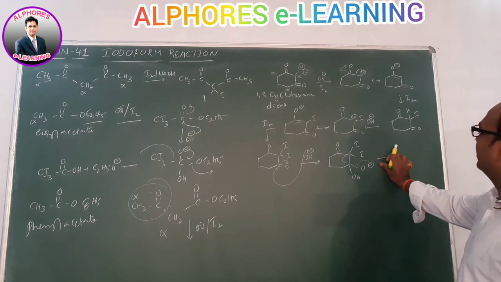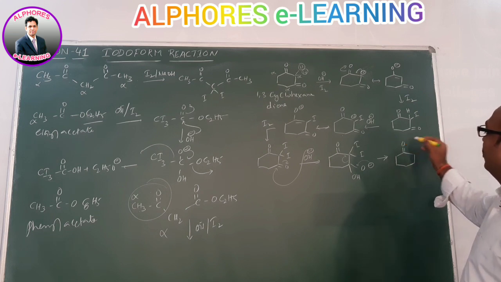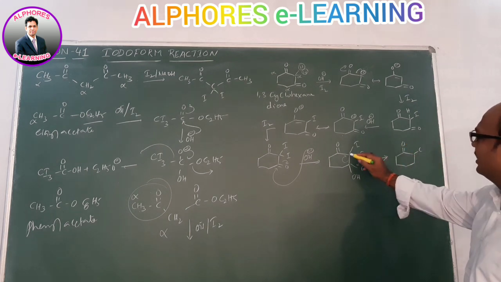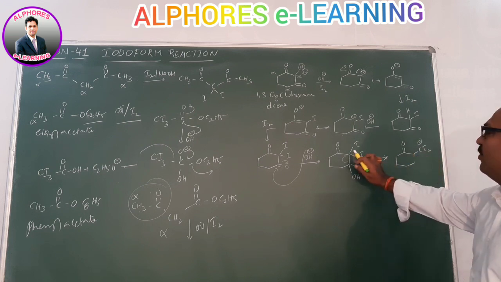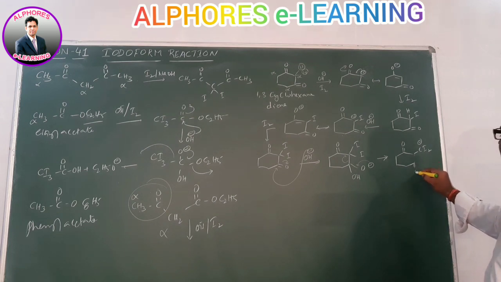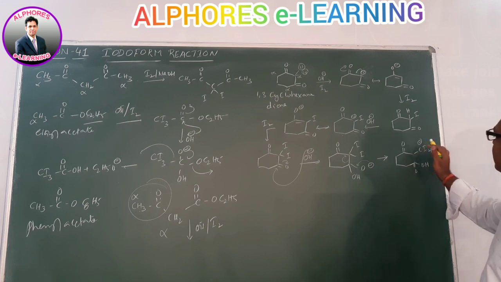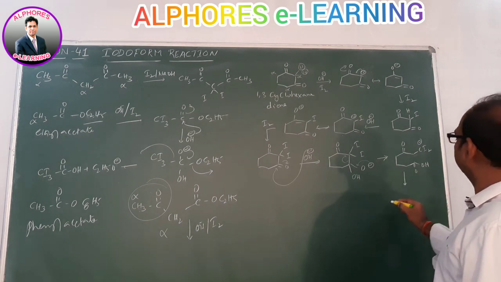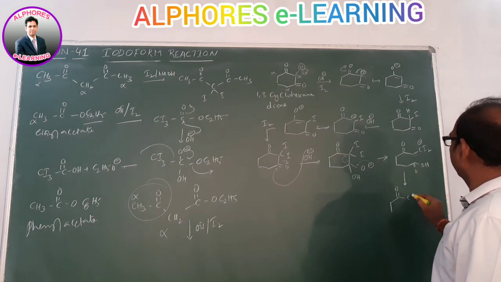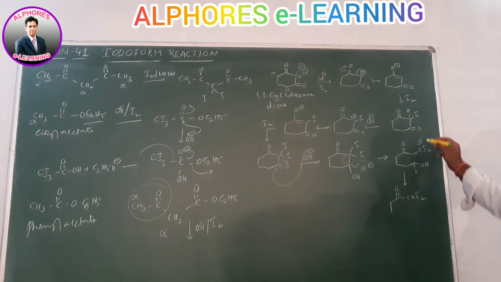Then we get C=O here, and CI2 minus here. This bond is breaking, the ring will open, and it exists as C=O OH. Now there is proton transfer, because it is an acid and CI2 minus.